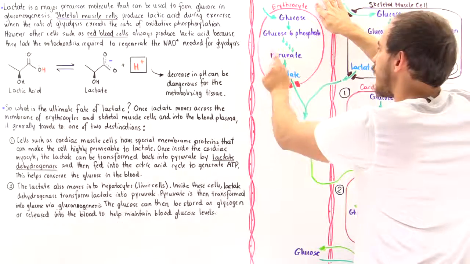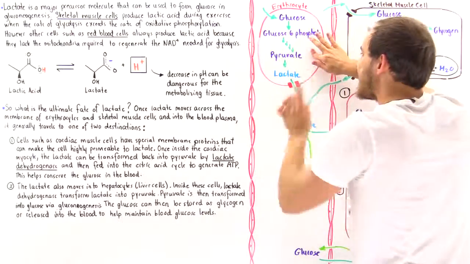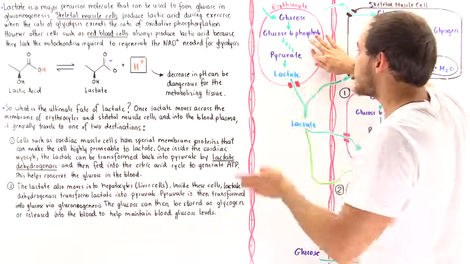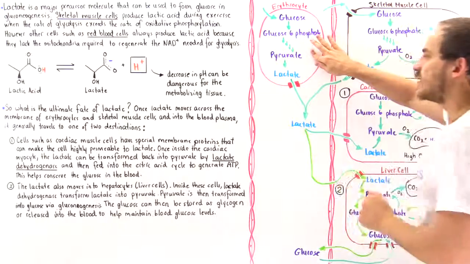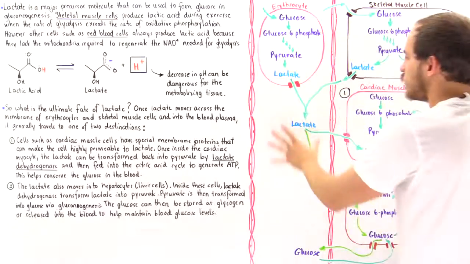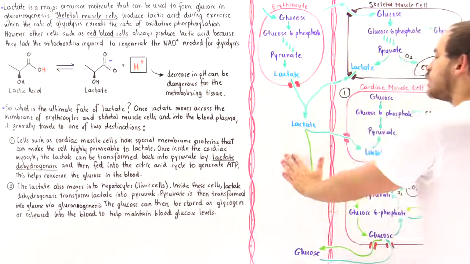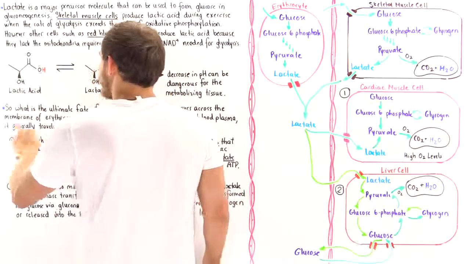And once we form the pyruvate, because it doesn't have any mitochondria, it can't use aerobic respiration. So it depends strictly on fermentation. And so we transform the pyruvate into lactate. And just like in this case, it diffuses into the bloodstream. And so now we have a buildup of lactate in our bloodstream. What happens next? Well, let's focus on one.